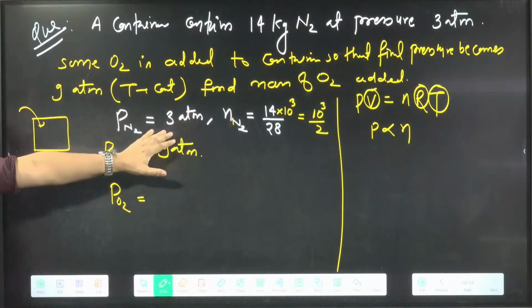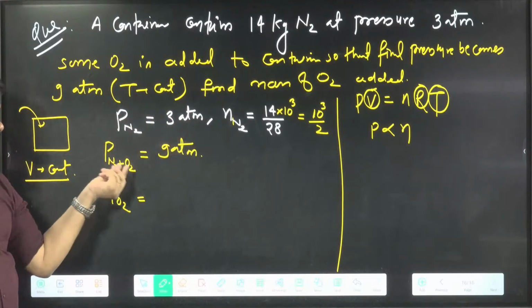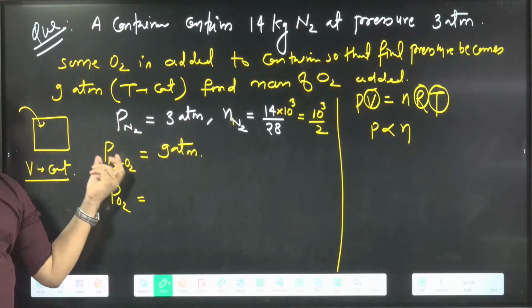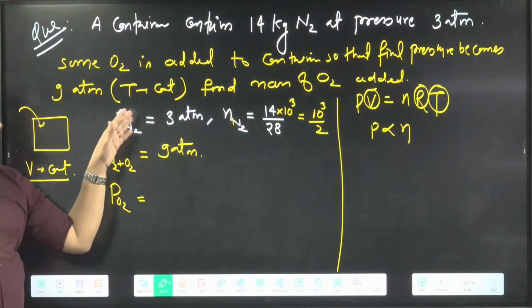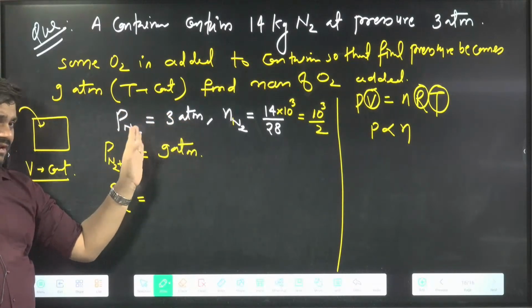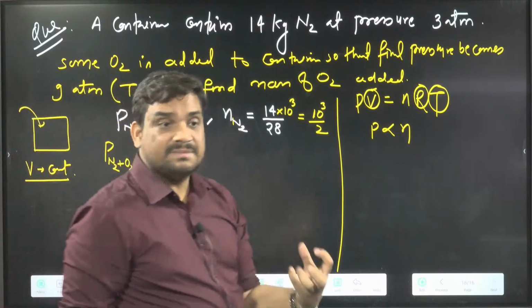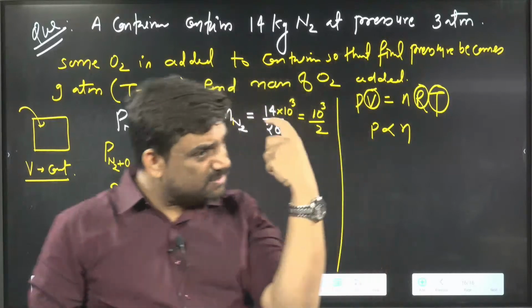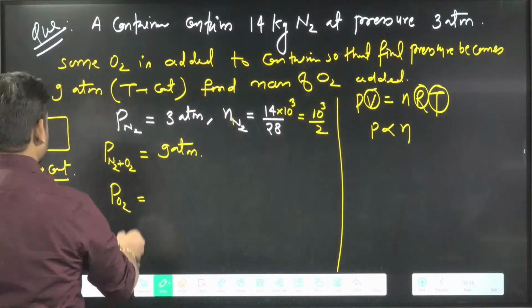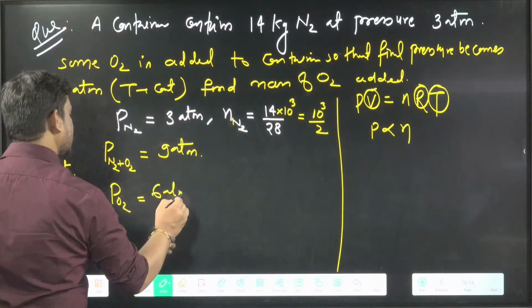Nitrogen is 380 M, total is 980 M. Because of oxygen, earlier it was 3 atm, now finally 9 atm. Whatever change is happening is coming because of the oxygen, so because of oxygen it increased by 6 atm.